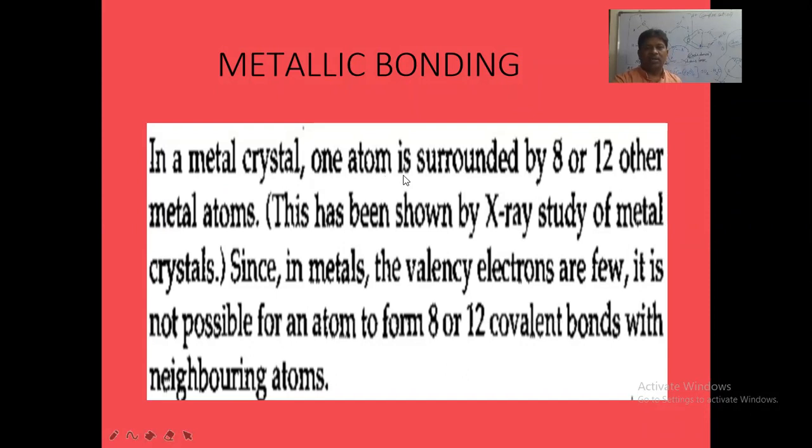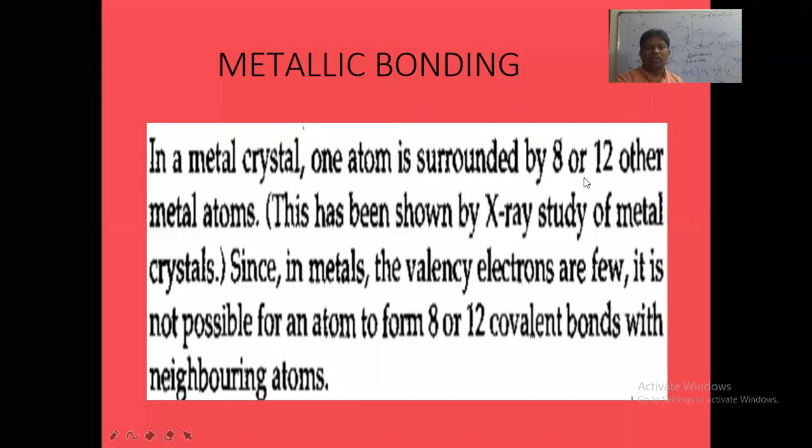In a metal crystal, one atom is surrounded by 8 atoms or 12 metal atoms. How did we understand this? By X-ray study of metal crystals. And in metals, there are very few valence electrons. 1 or 2 or 3 electrons will be in the metal valence shell. A very, very small number of valence electrons are there.